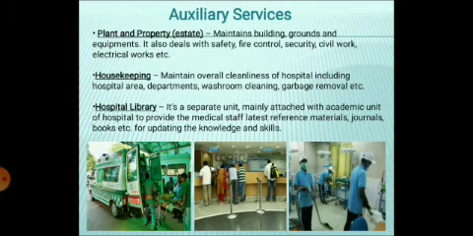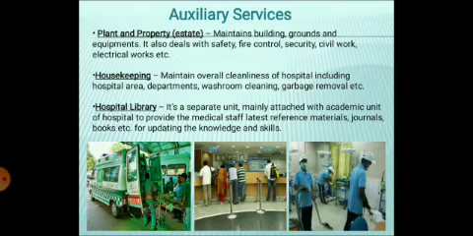Then some other services are included, like the plant and property, which is the main building and hospital building maintenance, like fire control, safety, security, civil work, electrical work. For the maintenance of the hospital building, plant or property, professionals or personnel are needed who are involved within this auxiliary service.